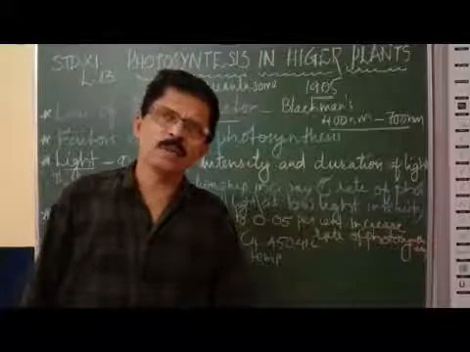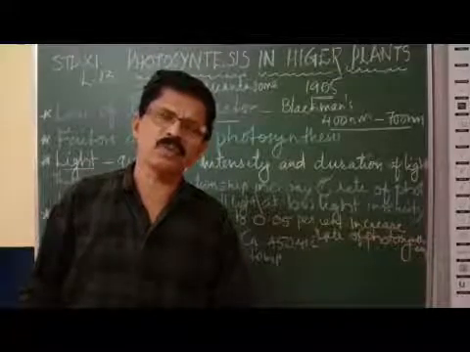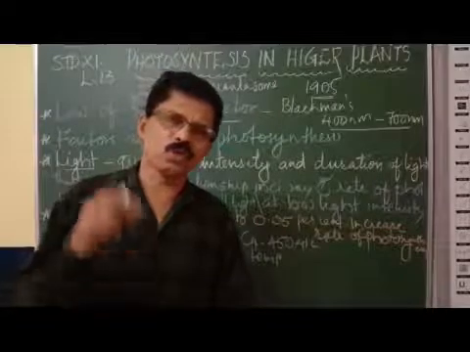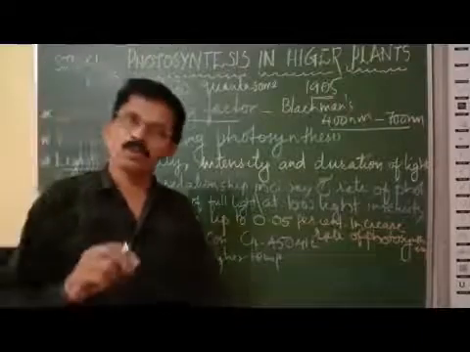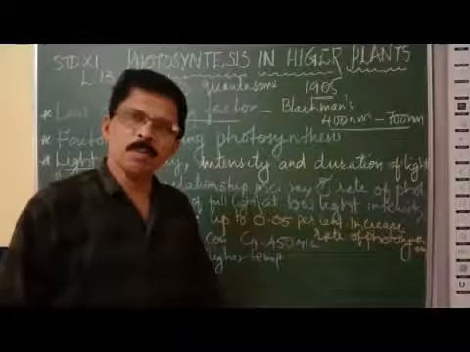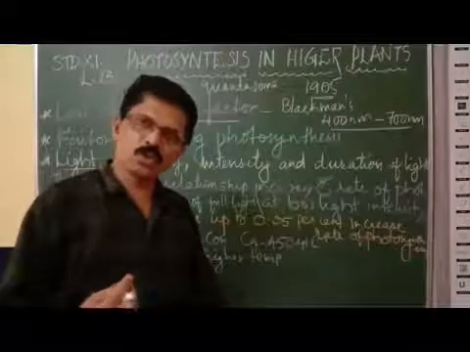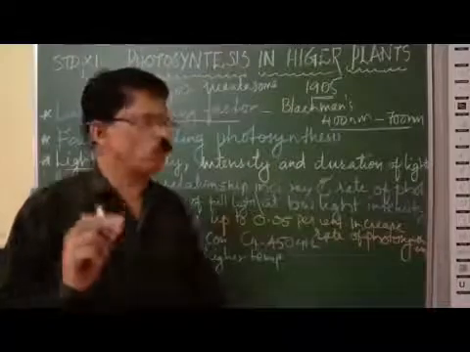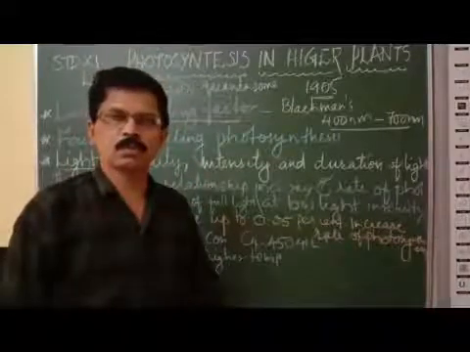Normally, the plants perform optimum photosynthesis in this range, but plants can perform the maximum rate of photosynthesis even up to 0.05% of carbon dioxide. Beyond this 0.05%, the rate of photosynthesis will come down.